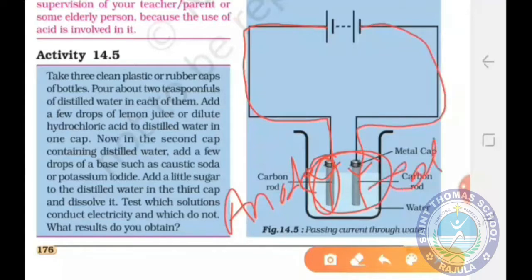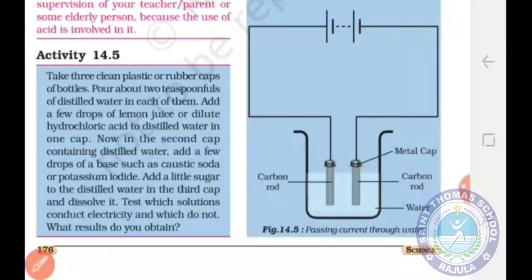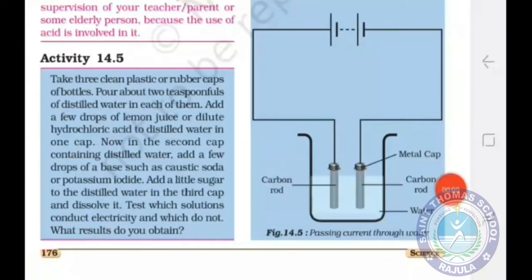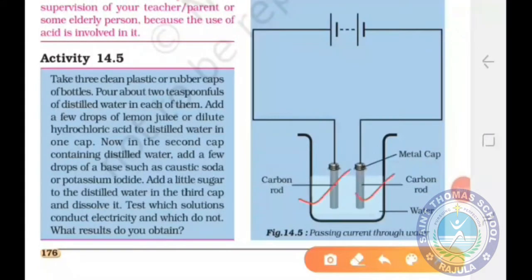Okay, students. Now you have to put water in the beaker and add a few drops of lemon juice in the beaker to make the solution more conducting. Now immerse these two electrodes in the solution. Make sure that the metal caps of the carbon rods are above the level of electrolyte in the beaker.